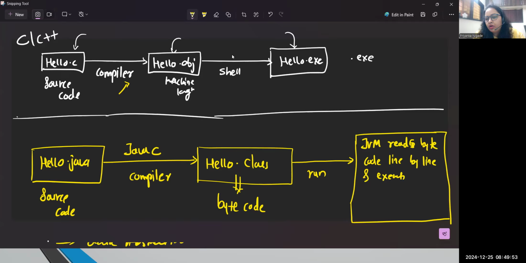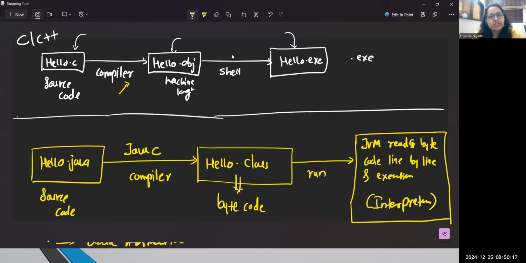Now tell me, whose responsibility is line by line code execution? Yesterday we discussed one more component. If you remember, the interpreter acts that way, with line by line execution. So yes, here JVM is nothing but our interpreter, which will execute your bytecode line by line.